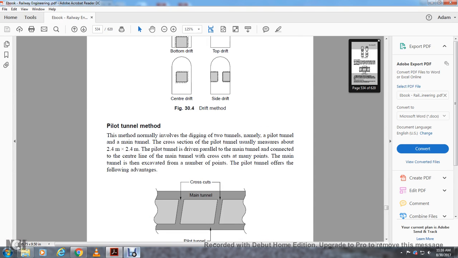Alright, pilot tunnel method. The method normally involves digging 2 tunnels, namely the pilot tunnel and the main tunnel. The cross-section of the pilot tunnel usually measures about 2.4 by 2.4 meters.